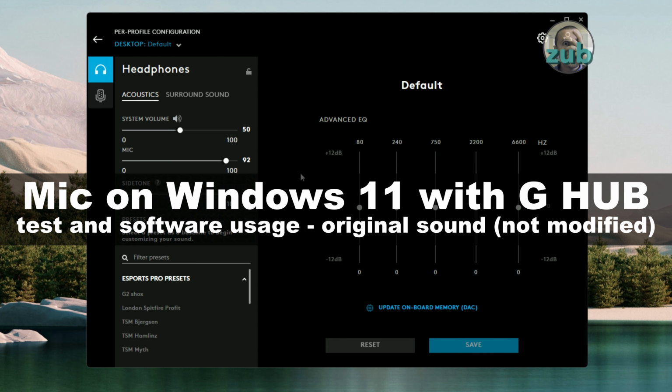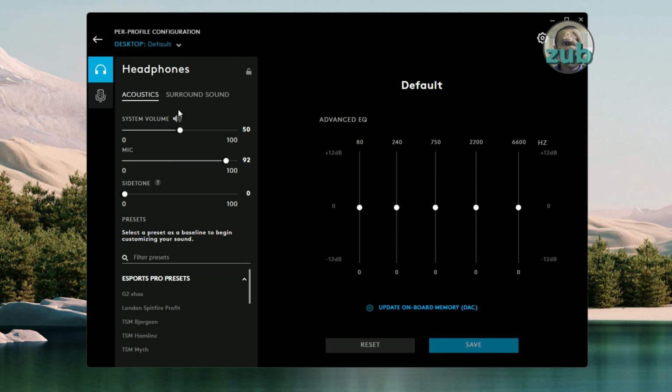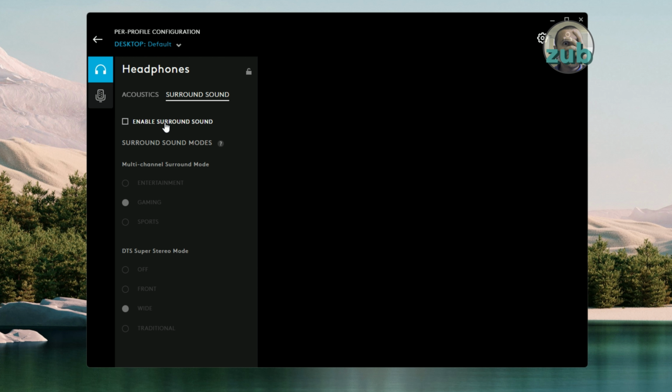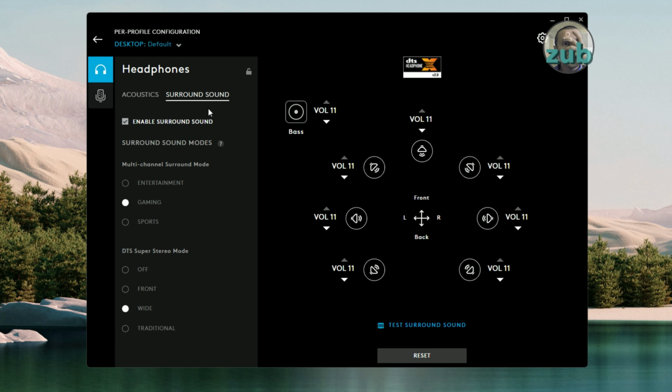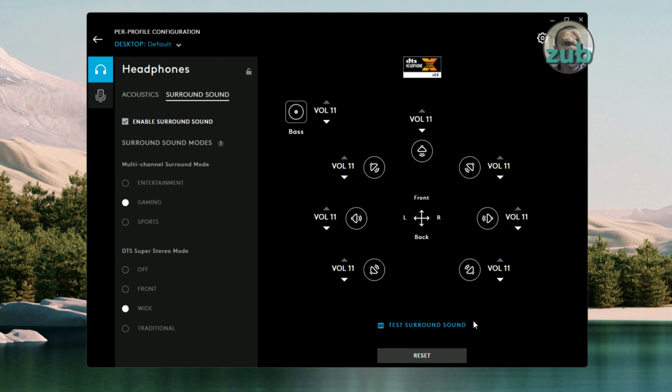We are in Windows, and there is a difference on headphones. On macOS you have only system volume, the rest is not. On Windows we have also this advanced EQ and surround sound, which I do not remember if it's enabled by default, but it doesn't matter. You can enable it and disable it and see how it is for you. There is also test surround sound.